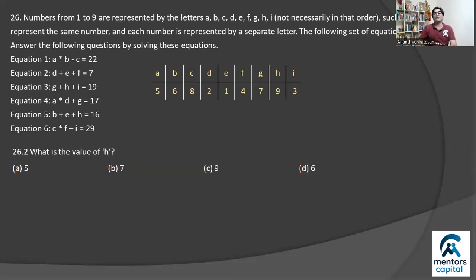What about the next one? What is the value of H, right? We already know that the value of H is 9, right? So correct answer, option C.